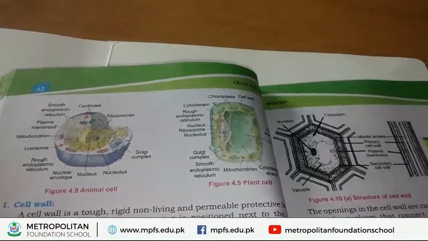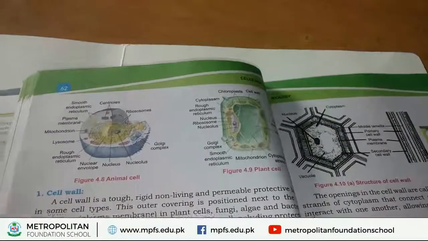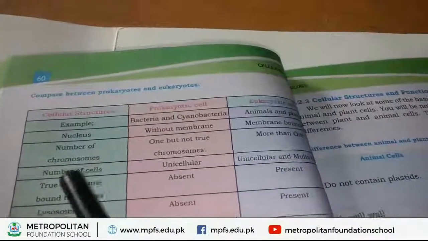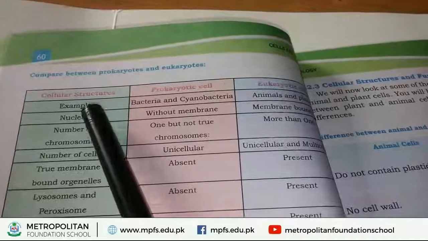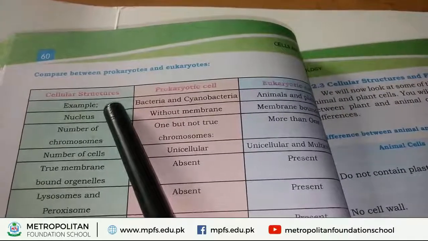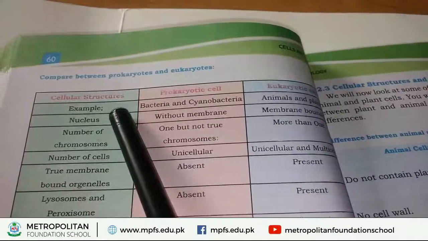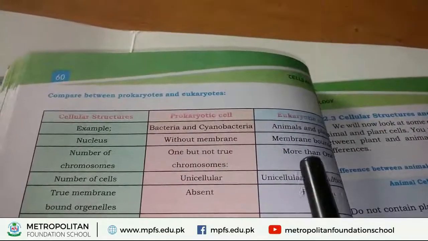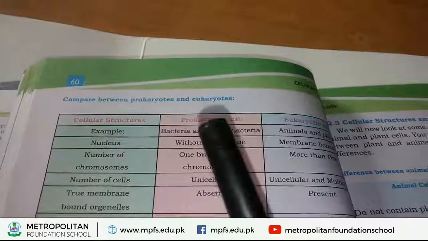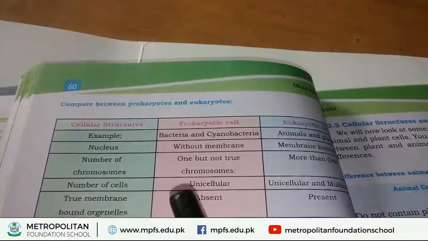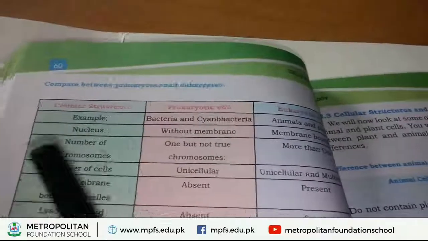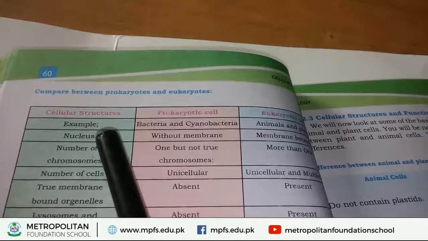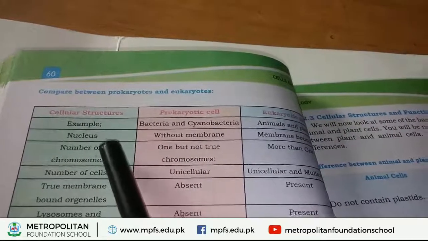Now we study some differences between prokaryotes and eukaryotes. First of all, write the name of the cellular structure, then write down the characteristics of prokaryotes and eukaryotes. We will explain you one by one. First of all we start the differences from example.